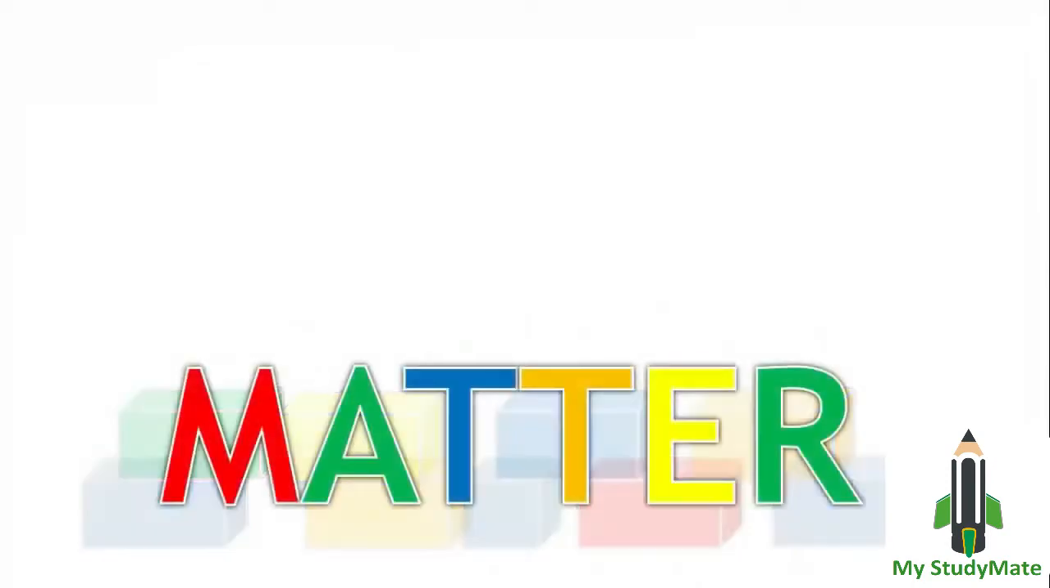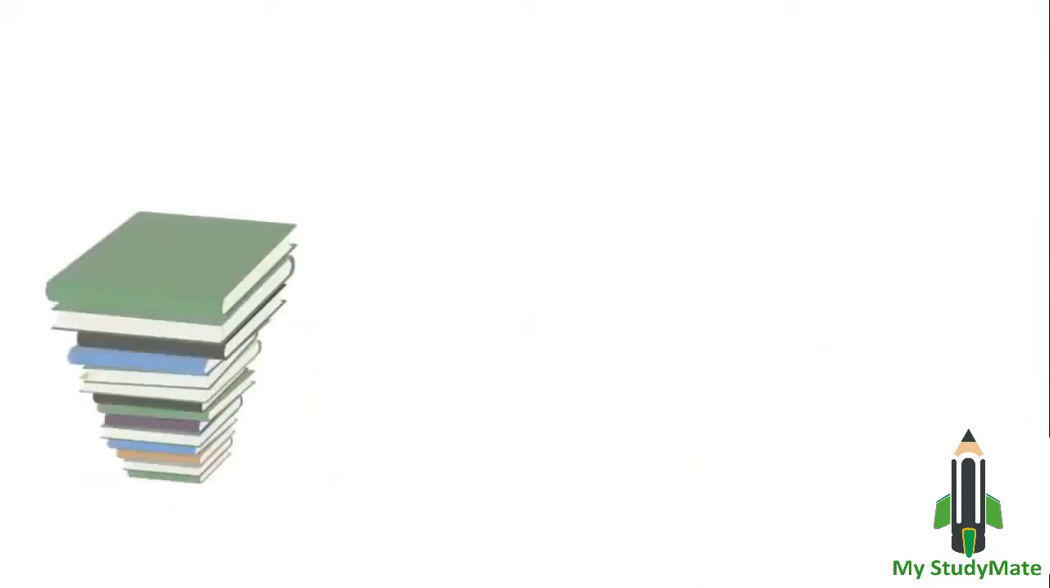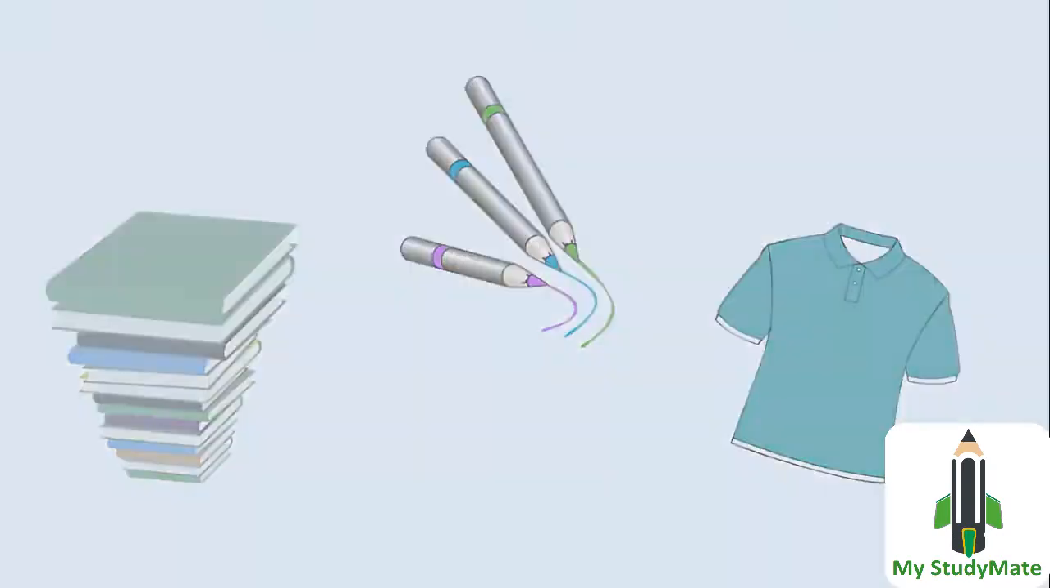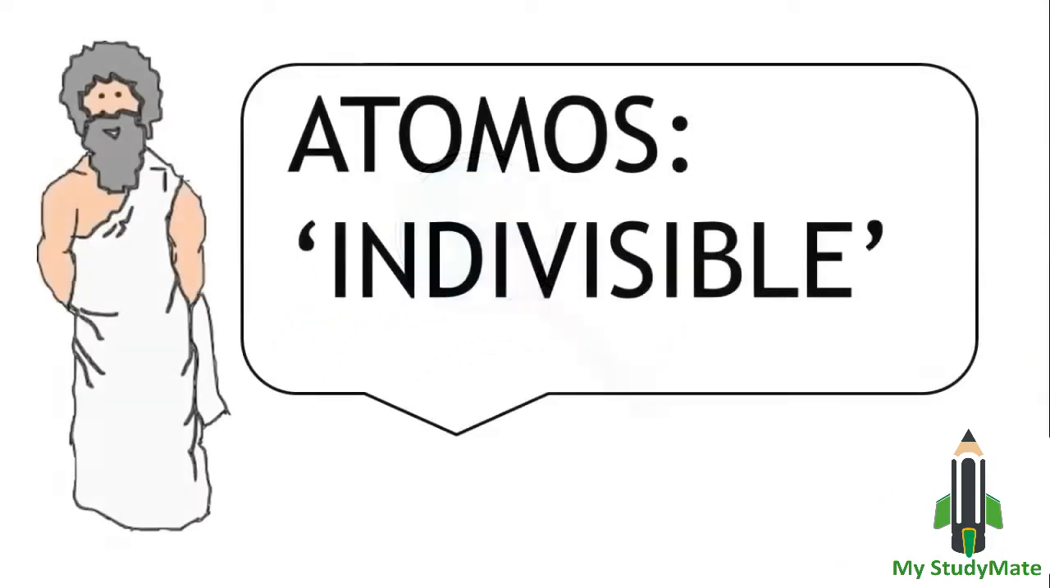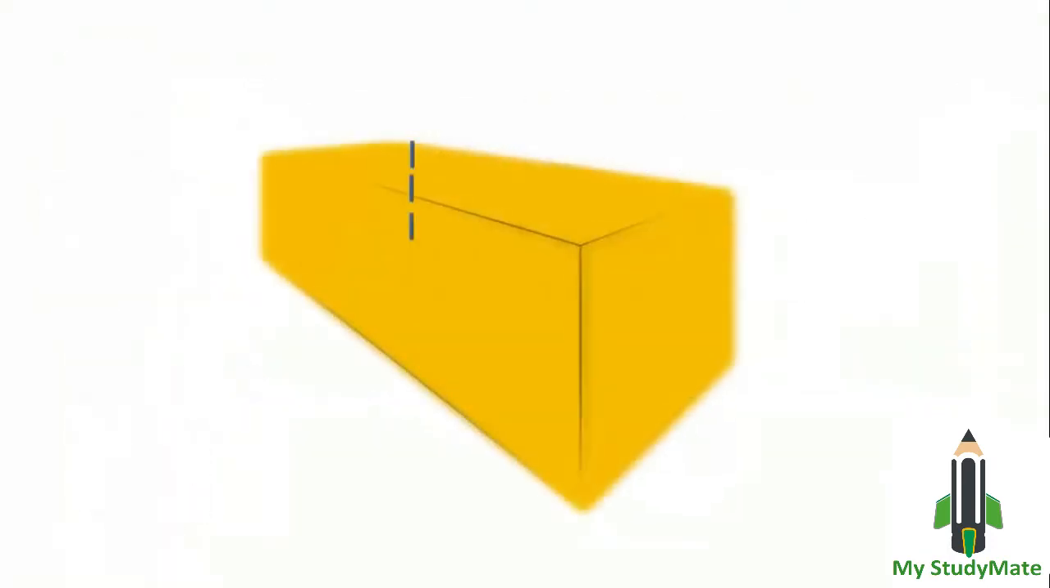Atoms are the building block of matter. Your books, your pencils, your clothes, and even the air are made up of atoms. Atoms are extremely small and cannot be seen with the naked eye or even a magnifying glass. The word atom comes from the ancient Greek word atomos, which means indivisible.